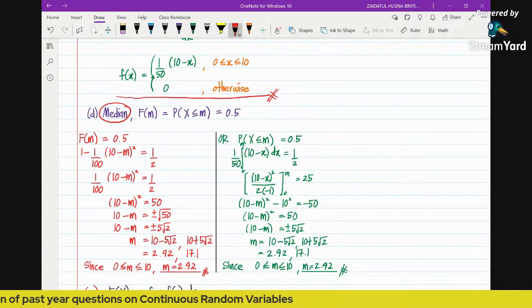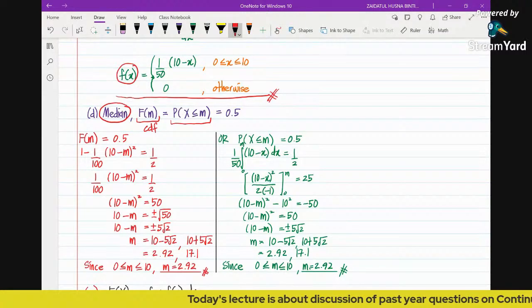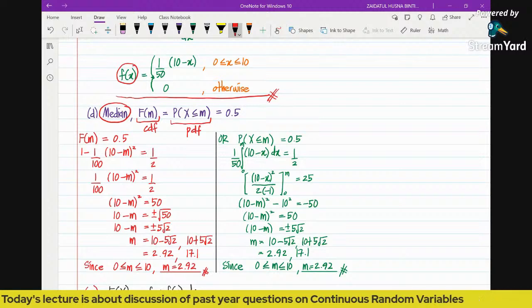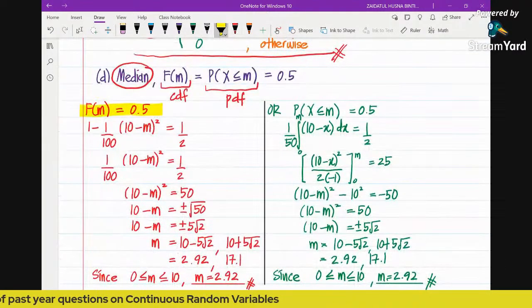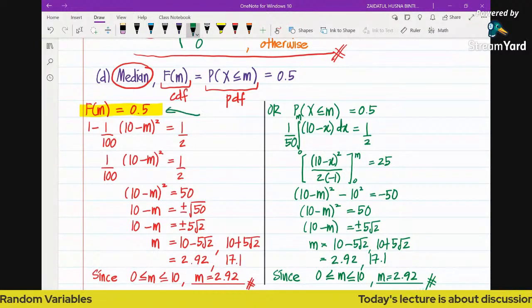Since we do have the CDF, you can use the CDF to find the median, or since we also have the PDF that we have found earlier in the C part, this is how we can find the median using the PDF. You can see that for the first method here, I find the median using the CDF. So this one uses the CDF.